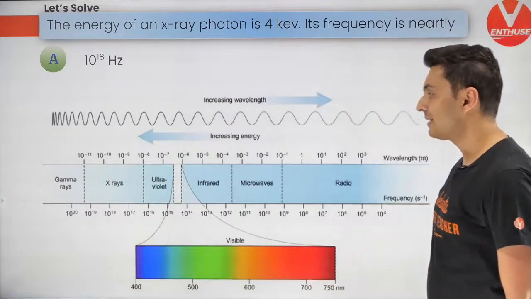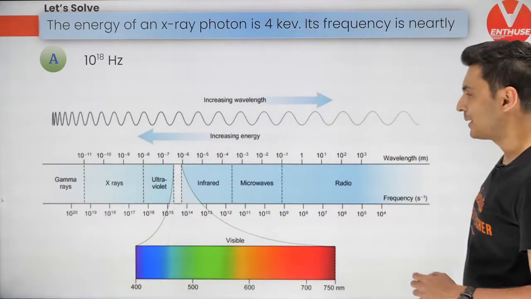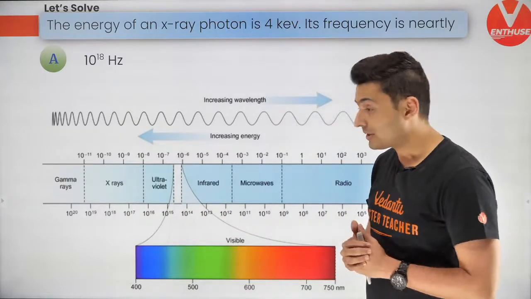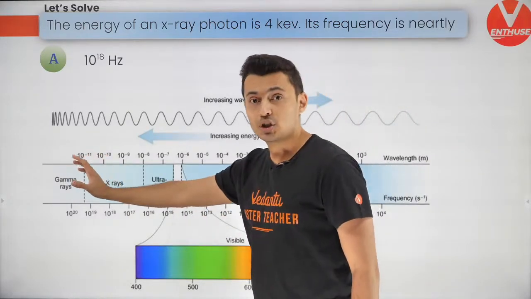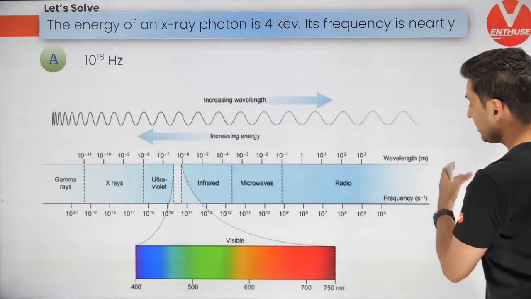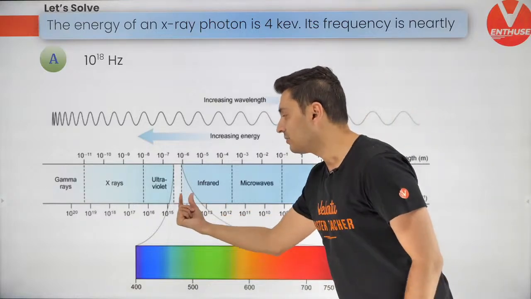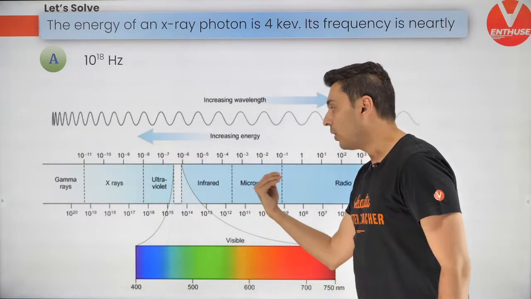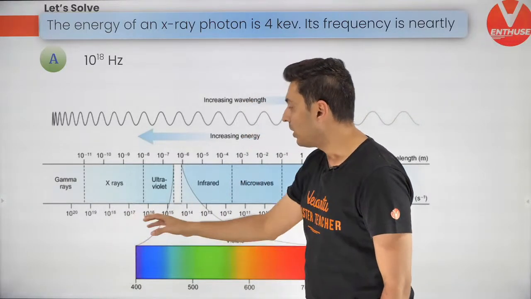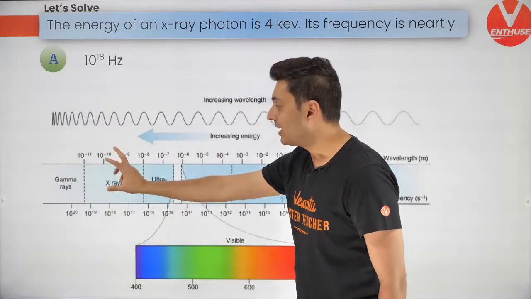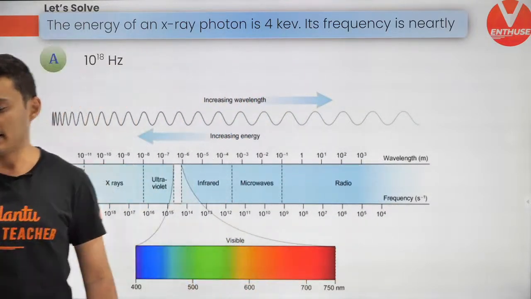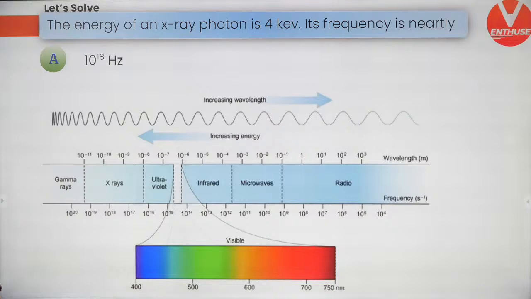And a very interesting thing. Look at this chart, guys. Very important chart. I have given this kind of chart in electromagnetic waves as well. This side has shorter wavelength, more energy, more frequency. This side has longer wavelength and less frequency. This is a small region which is visible. This side, longer wavelength, infrared. After red you get infrared. Beyond blue or violet you get ultraviolet, and beyond ultraviolet you get X-rays, and beyond X-rays you get gamma rays. That's how it is. Correct. So remember this, very important.